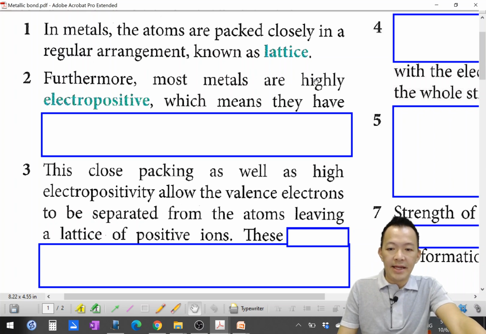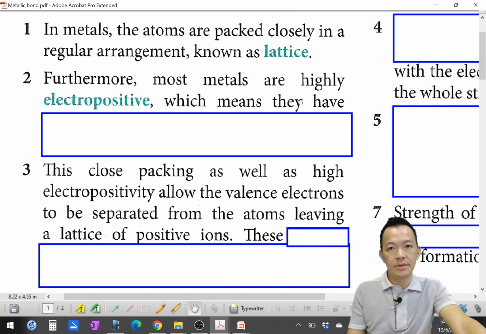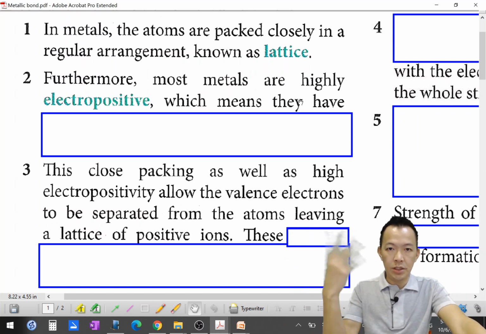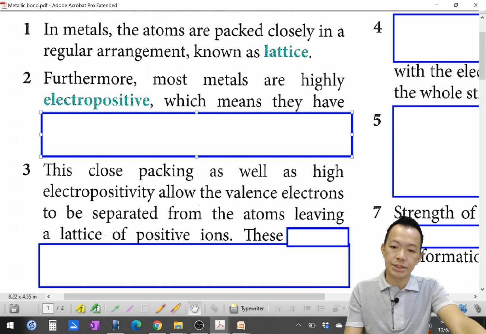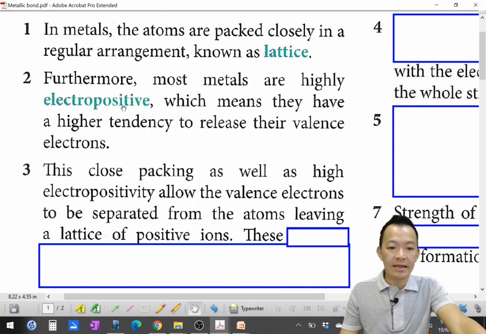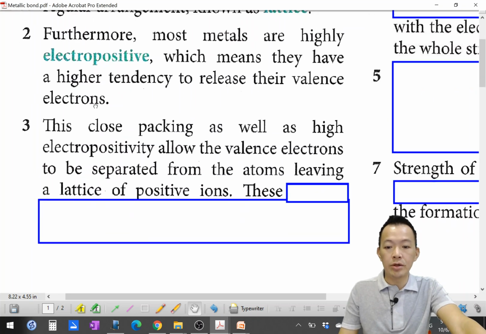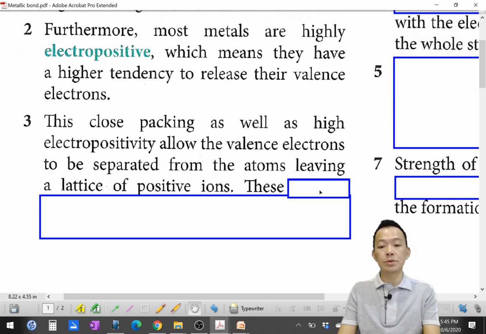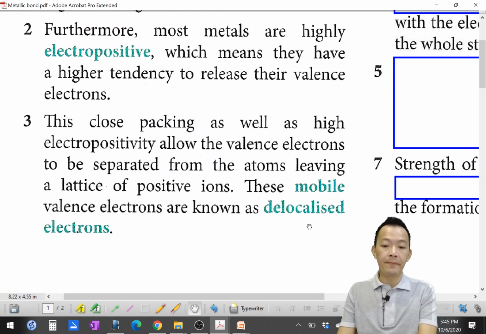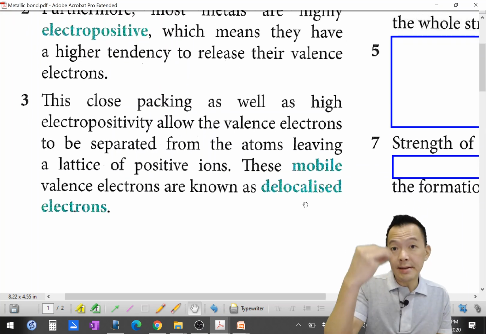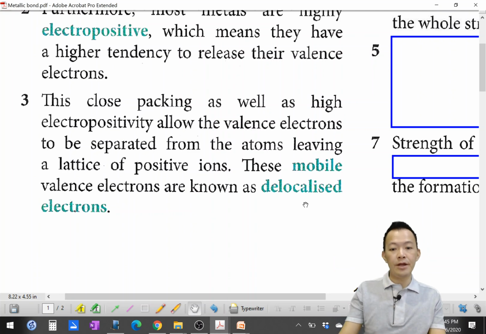Furthermore, most metals are highly electropositive, which means they have a tendency to lose the electron to become positive ion. 它喜欢丢掉 electron 变成加的离子。Okay, so they have a higher tendency to release their valence electrons. And after they release the valence electron, they're going to become what? 它就会变成什么东西呢？Positive ion.